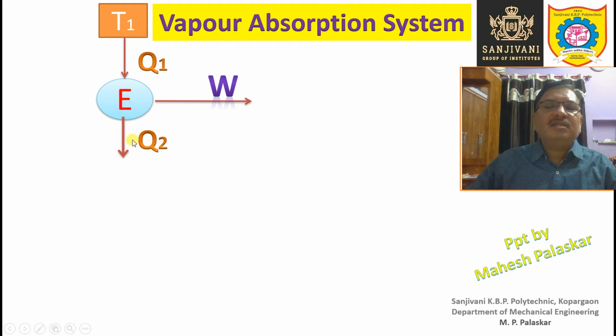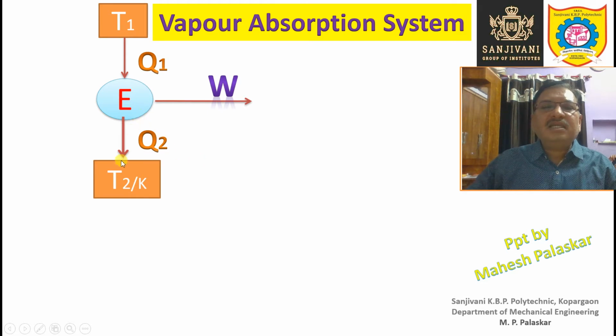Q2 quantity of heat is rejected to the environment: Q1 is absorbed by the engine, and out of that W is converted into mechanical work and Q2 is rejected.